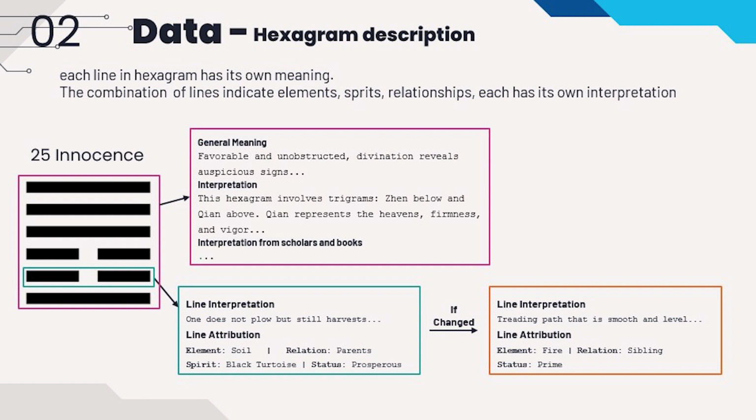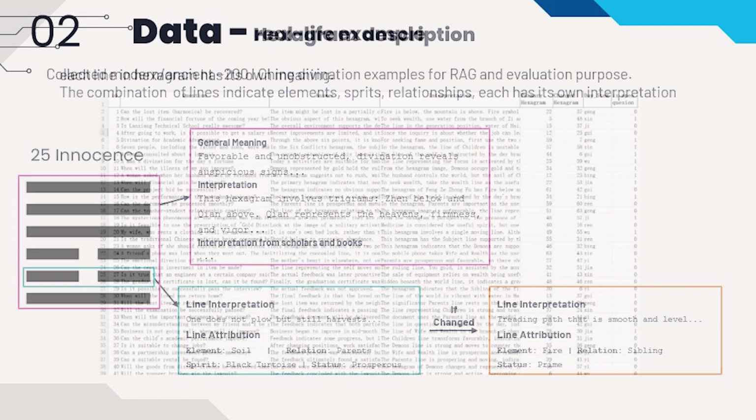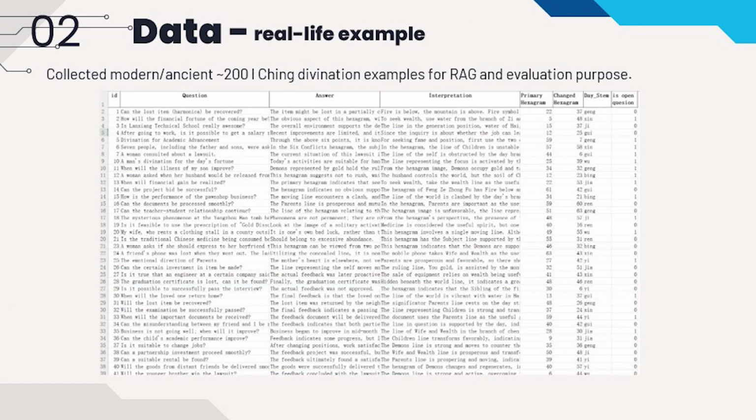And we encoded the 64 hexagrams into numbers, and we put all the information, including the interpretations and meanings, into a dictionary for the model to access. And next, we collected 200 real ECEing fortune-telling examples from ancient and modern books for future use in RAG and evaluation.